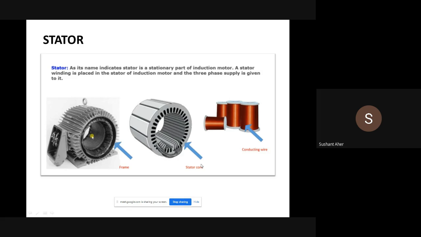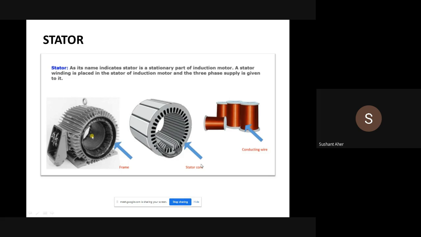Here, the three-phase winding is placed in a symmetrical manner. Why do we place this winding symmetrically? To balance our induction motor and to produce a uniform magnetic field in the air gap between the stator and the rotor. Suppose the inner periphery has, let's say, 72 slots, then each phase will have 24 slots, that is, the number of slots divided by the number of phases. When 72 is divided by 3, we get 24.